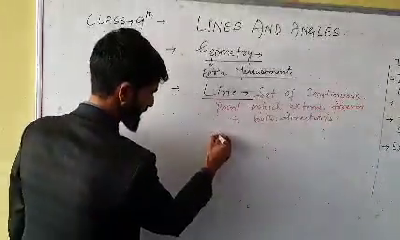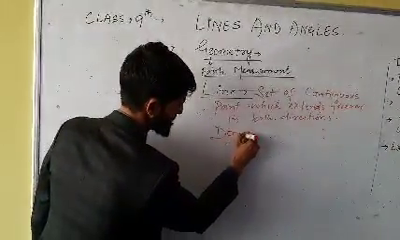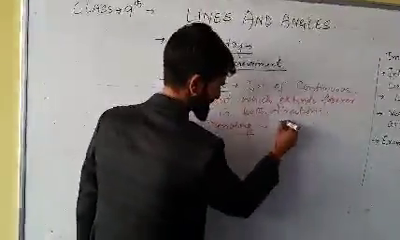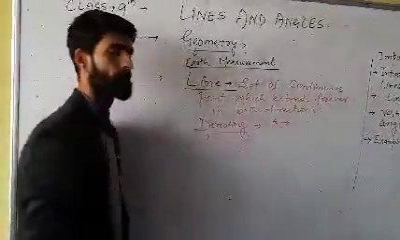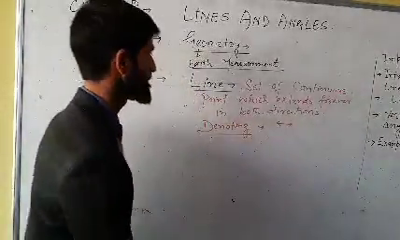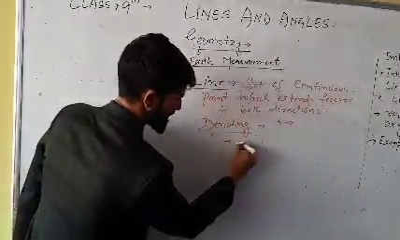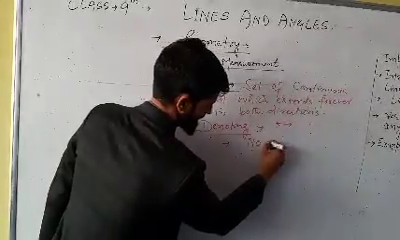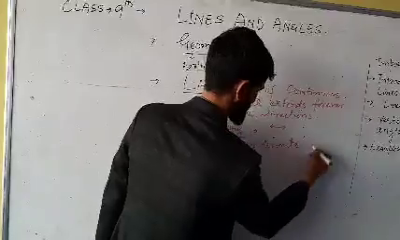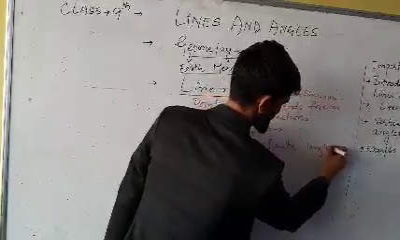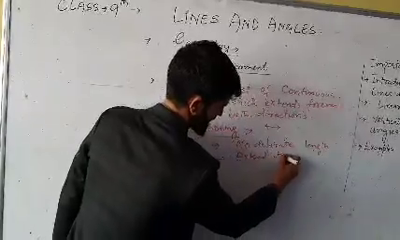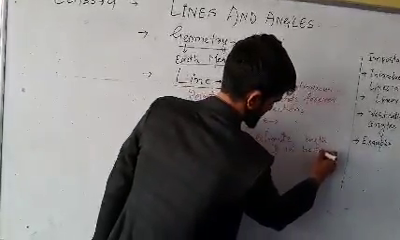Whenever we are denoting a line, we use an important symbol like this, an arrow. This shows that it can be extended in both directions. Now, the first property of a line is that it does not have a definite length, no definite length this line can have, and we can extend it in both directions.